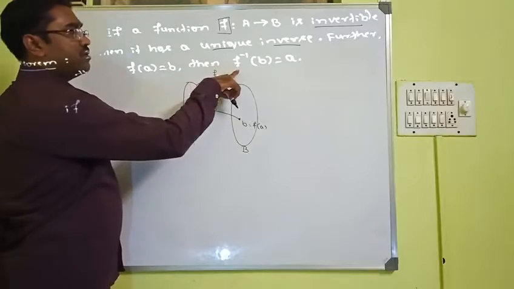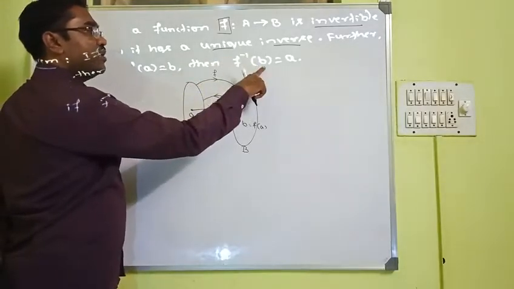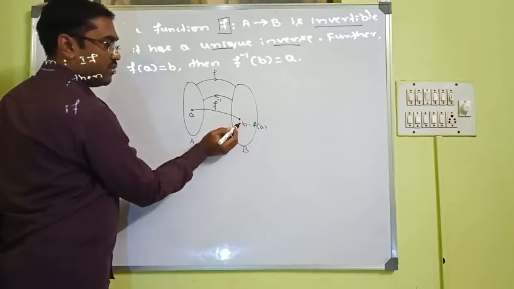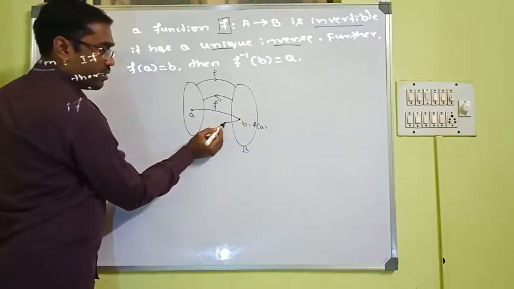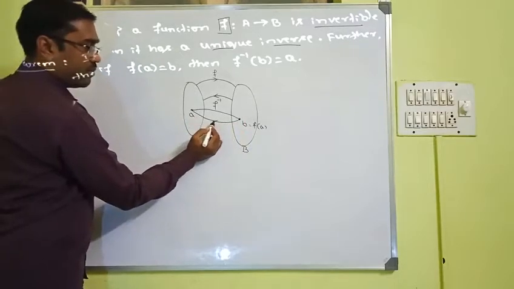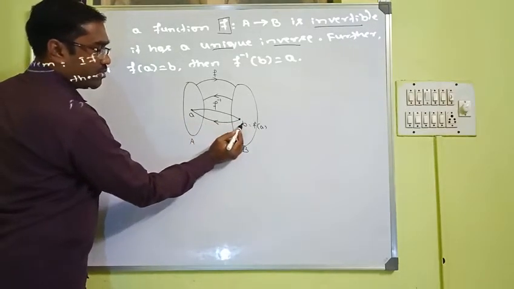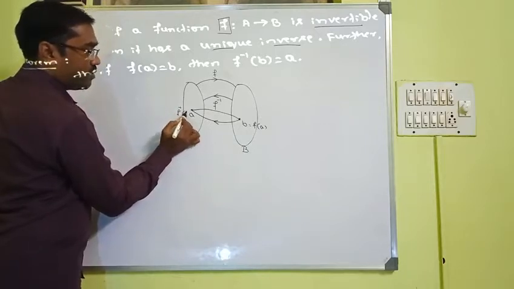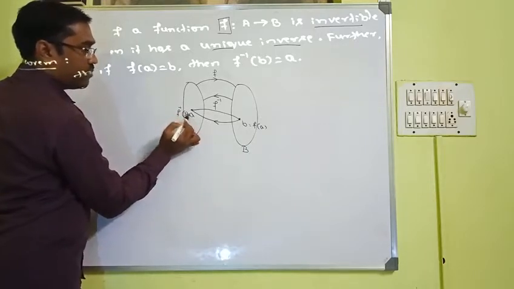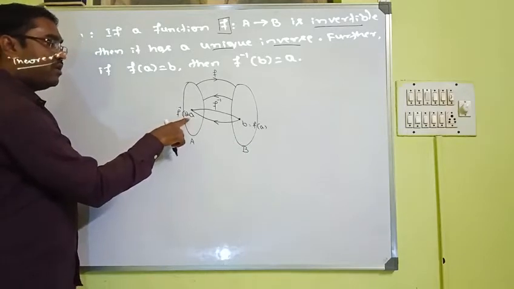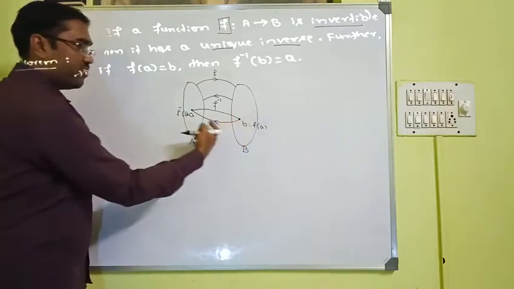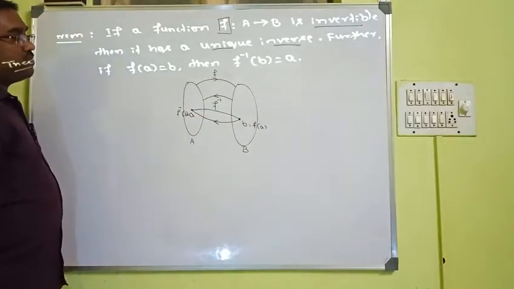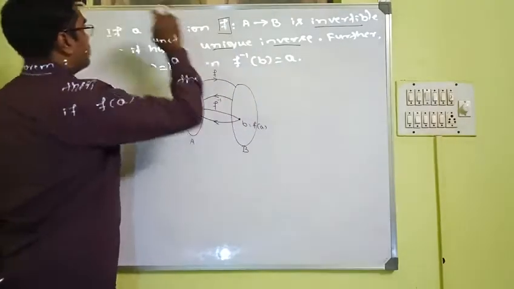Then what it says, if you take the inverse of b, if you again apply inverse on this, you will get back your element. So this is f inverse of b, which is nothing but a. If you apply the inverse function on b, you will get back your pre-image. So this is what it says.